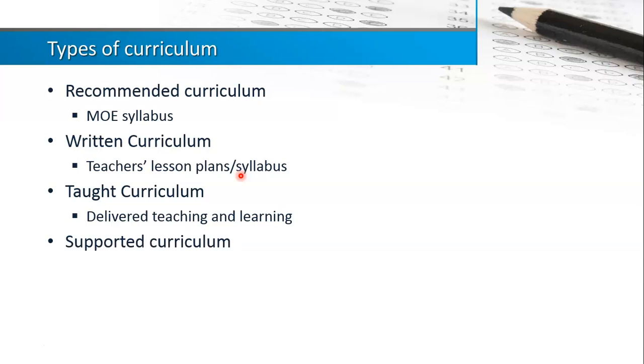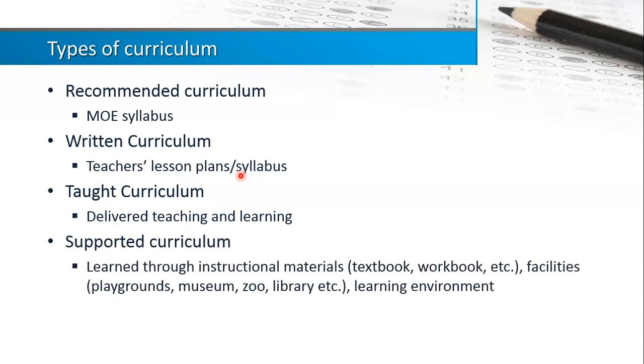Then the supported curriculum. This one covers all the learning or instructional materials, including textbooks, workbooks, and many others. This also includes facilities, maybe playground, museum, library, of course, and also the learning environment. Meaning not only this, maybe other things, for example, the cafeteria and so on, that could be something related to the curriculum.